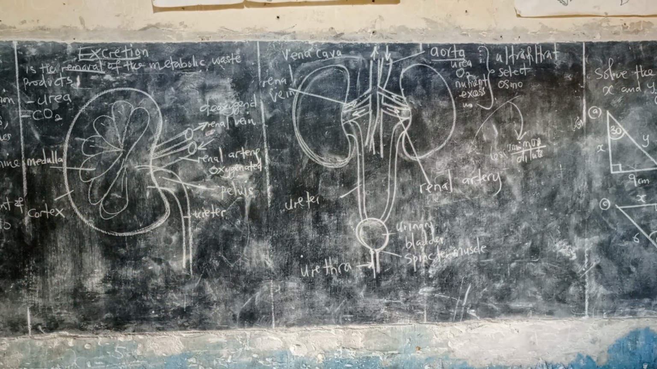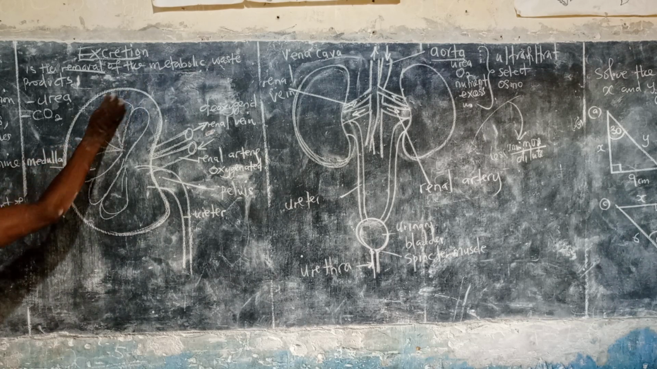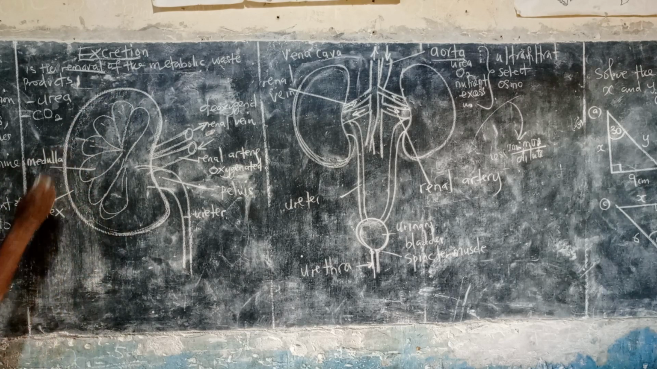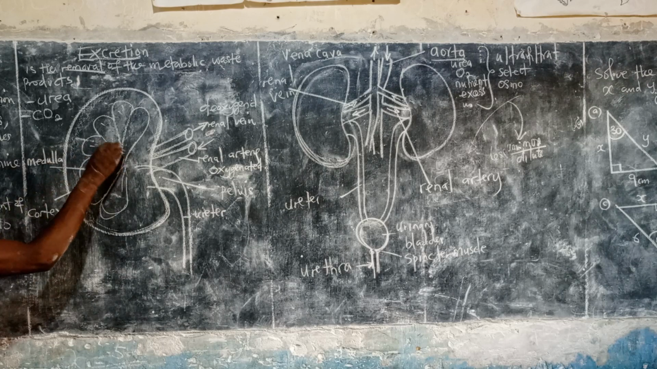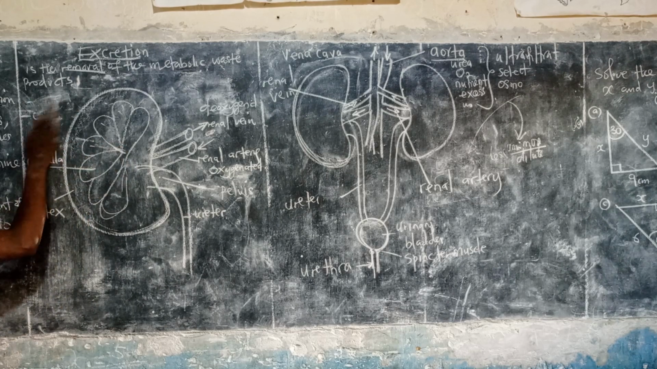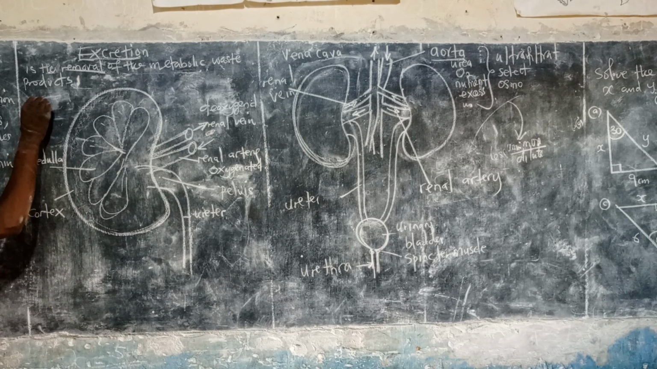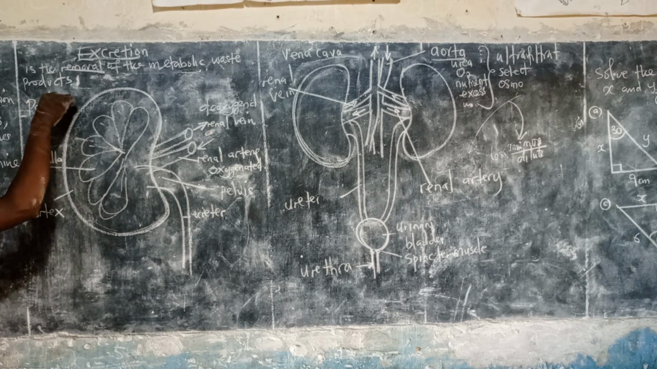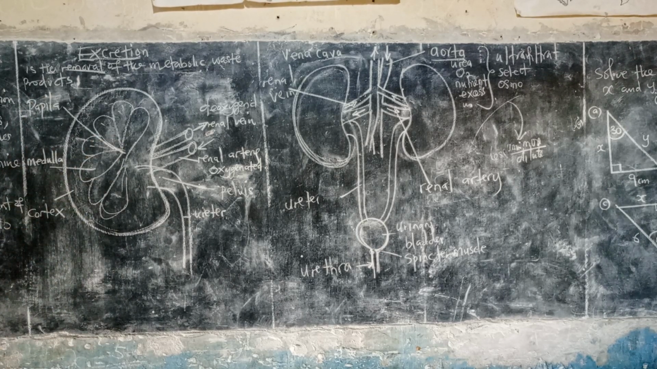But in these parts, there is the cortex, which is outside. This whole thing here is the cortex. After the cortex there is the medulla. Then there is the papilla. In English, when I was in America, it's papilla.